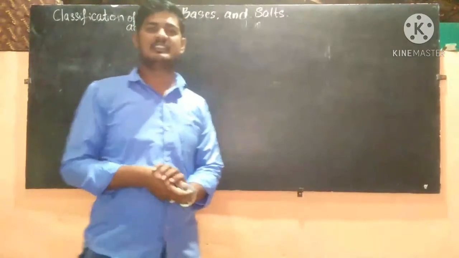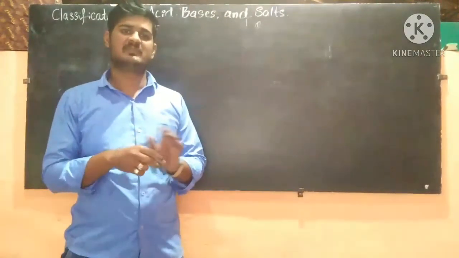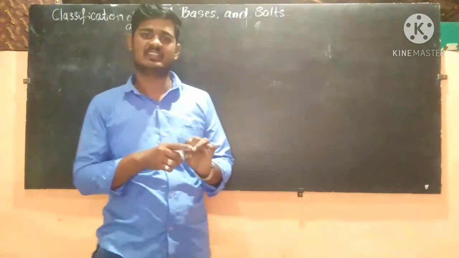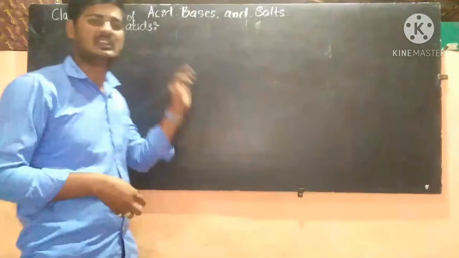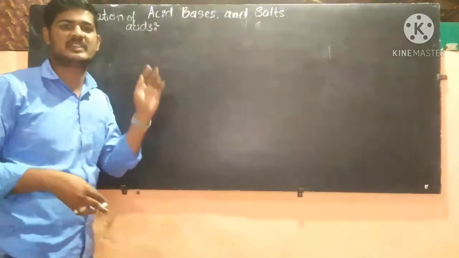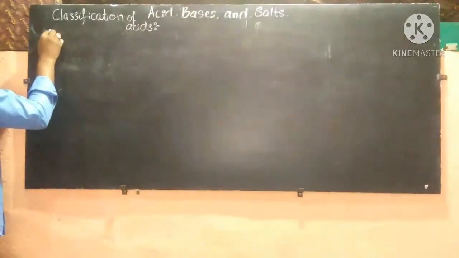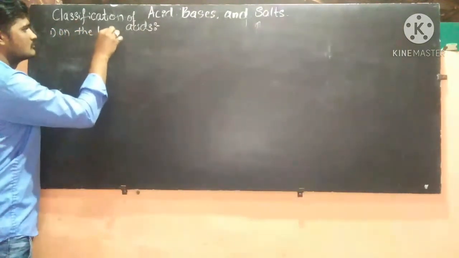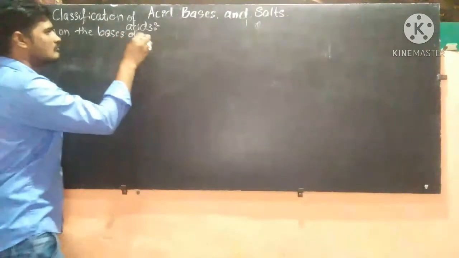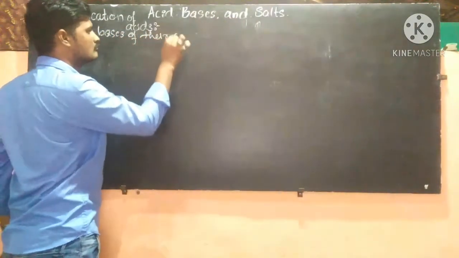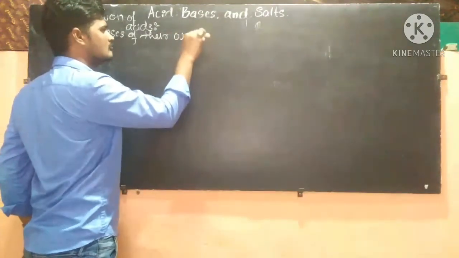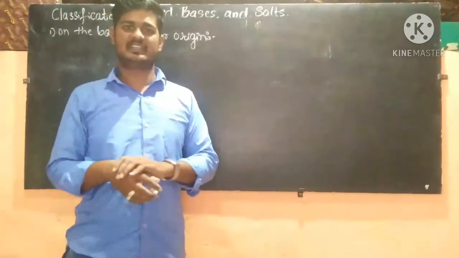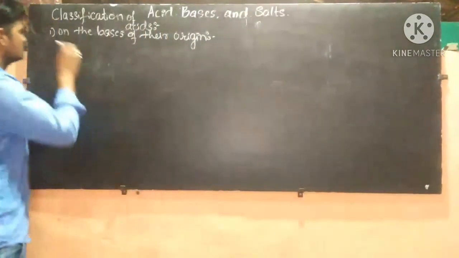Classification of acids. In this, the acid is classified on the basis of origin, on the basis of their strength, and on the basis of their concentration. Let's discuss the classification of acids on the basis of their origin first. On the basis of their origin, the acid is classified into organic acid and mineral acid.